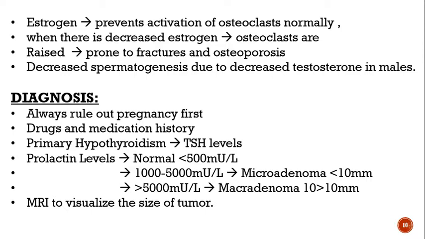Then you have to rule out hypothyroidism. For that you will do the TSH levels. If TSH levels are raised, then it means that the TRH is increased as well, so as a result the prolactin will be raised. You must know the prolactin levels, which are normally less than 500 mU per liter. But in microadenoma, they are between 1000 and 5000, and in macroadenoma they are greater than 5000 mU per liter. MRI is the last thing that you do in a hormonal condition, and it is used to visualize the size of the tumor.